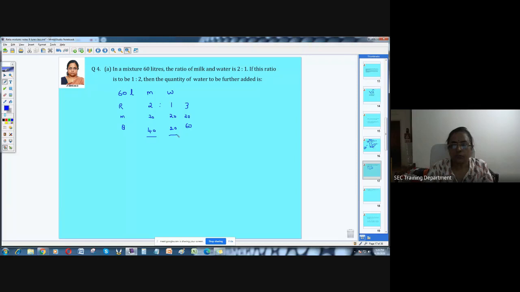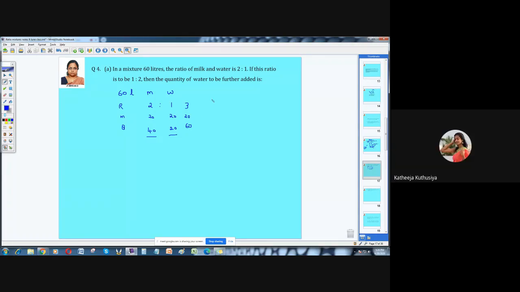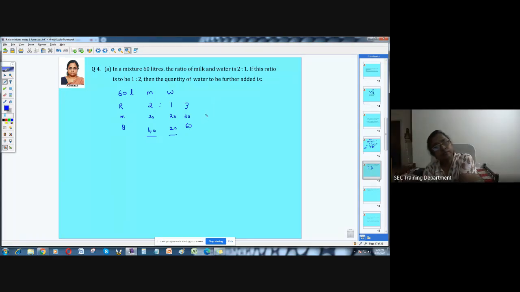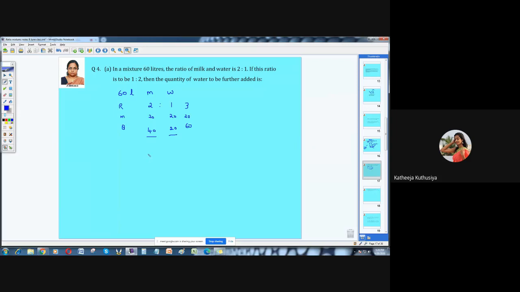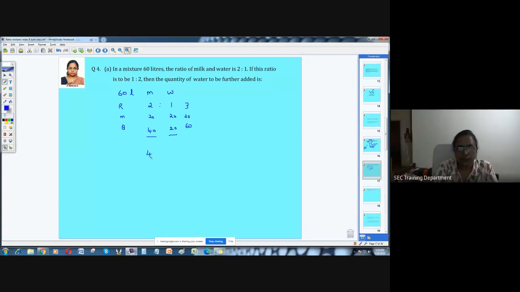So milk and water, what you have is 40 and 20. What is given now? The ratio has to change to 1:2. And what is added? Water. The same ratio you can use, 40. The water is going to be 20 plus W. And the ratio of this is going to be 1:2.